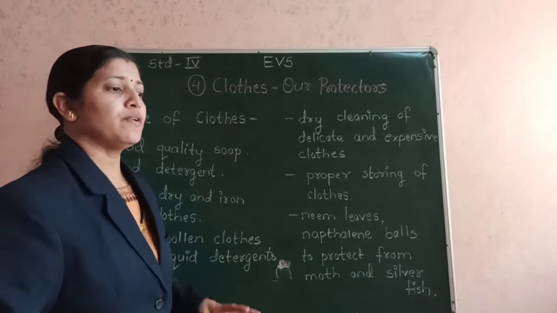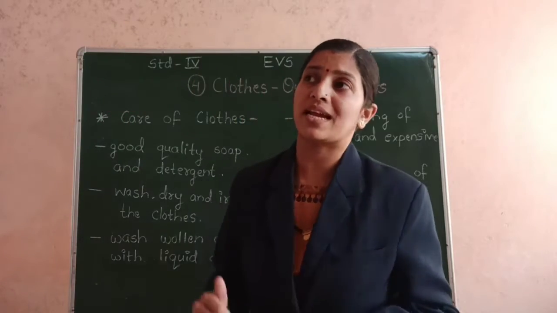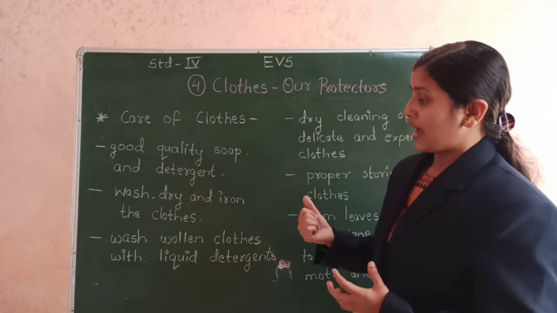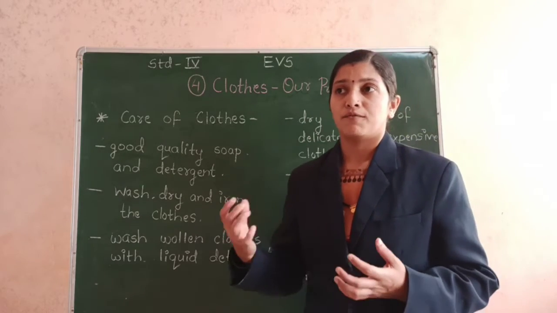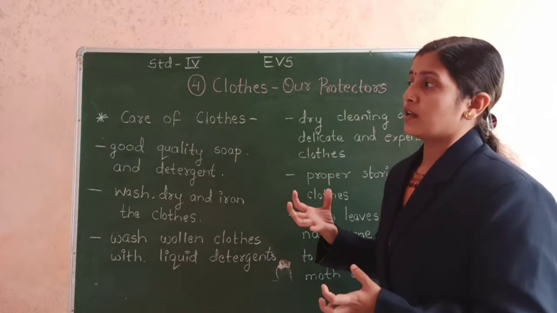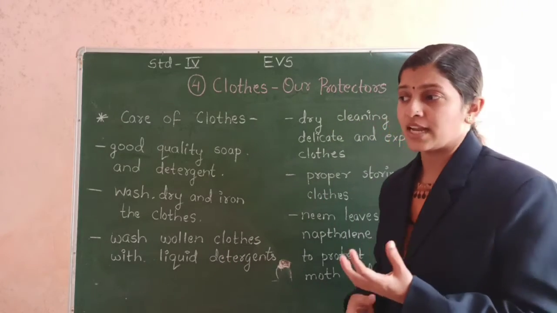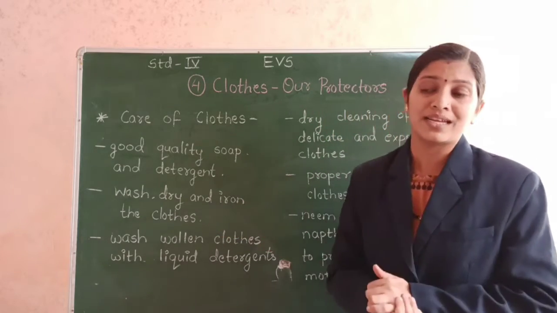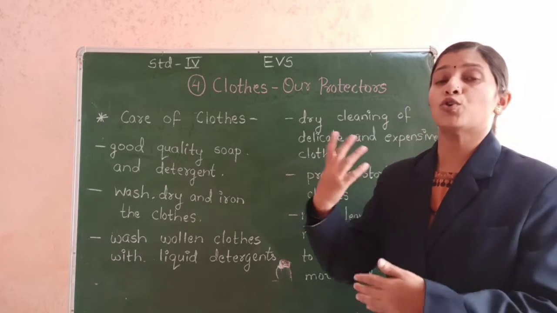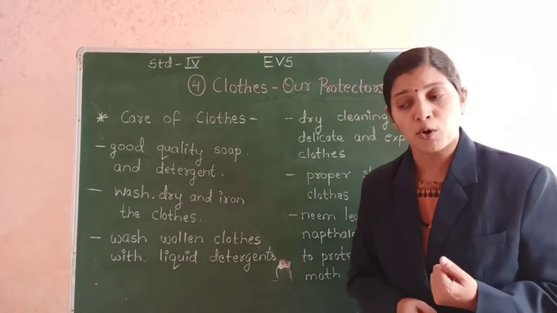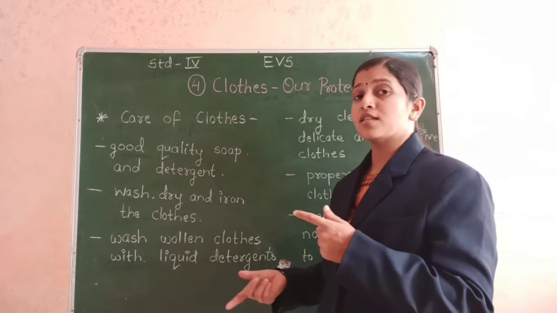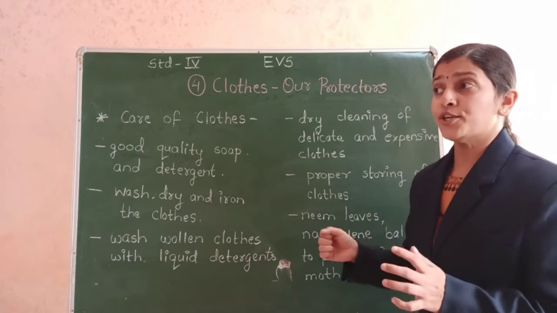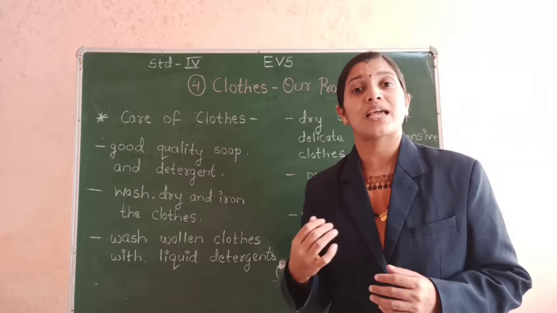See children, if we compare natural fibers and synthetic fibers, we can say that the natural fibers have wrinkles. The clothes that are made up of natural fibers, when we clean them, that is we wash them, then they have a lot of wrinkles in them. So if we want to use them again, we have to iron them properly. But the clothes that are made from synthetic material are wrinkle free. You need not iron the synthetic clothes every time.